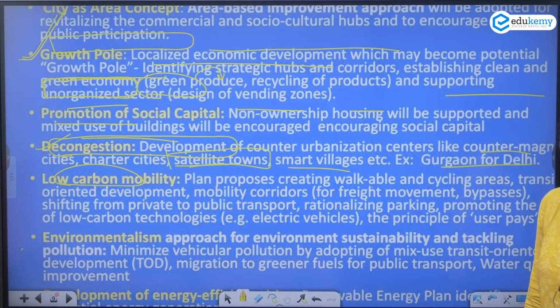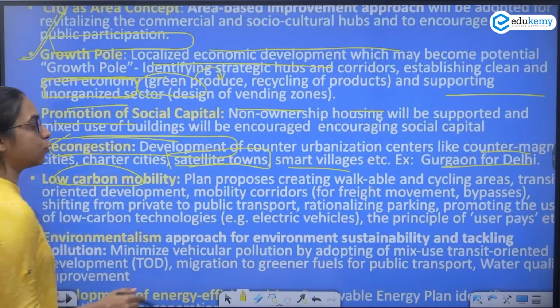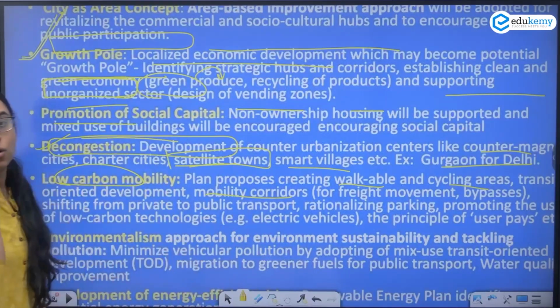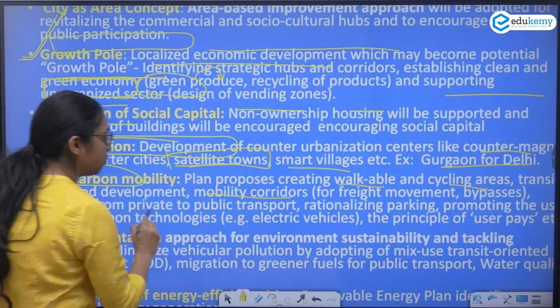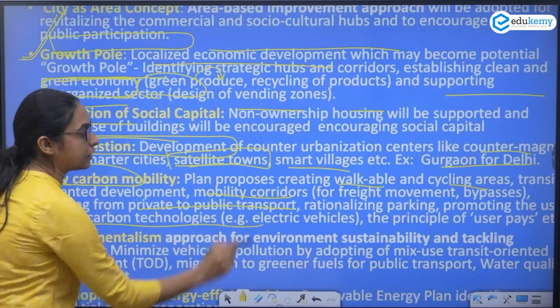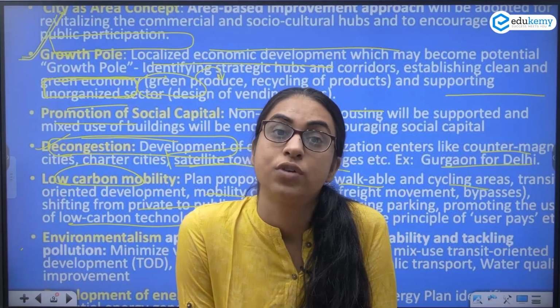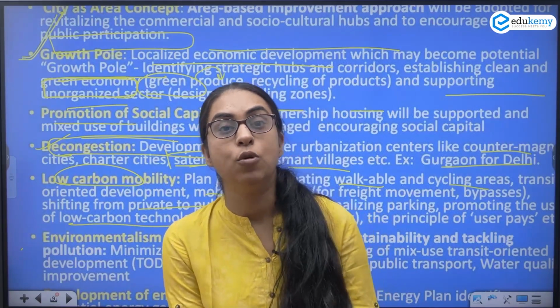The Master Plan of Delhi focuses on low carbon mobility. We saw environment sustainability, that is your low carbon mobility. It promotes walkability, cycling areas, mobility corridors. There are mobility corridors for freight movement, bypasses, shifting from private to public transport, the metros, the low carbon vehicles, the electric vehicles. So it is focusing on low carbon mobility by developing walkability, transit oriented development, with more focus on public transport and the mobility dimension.